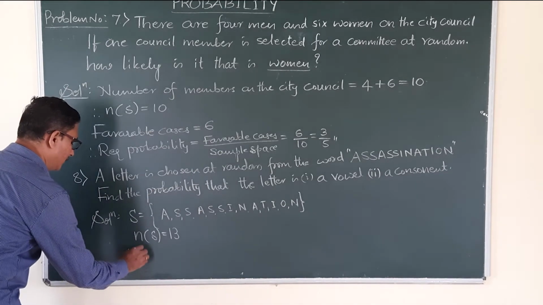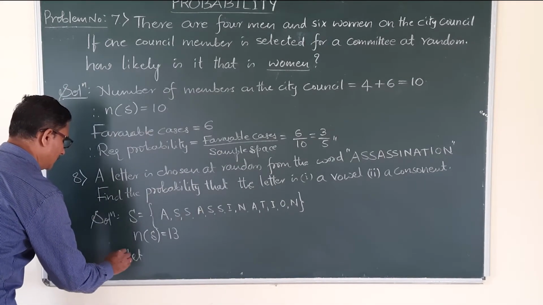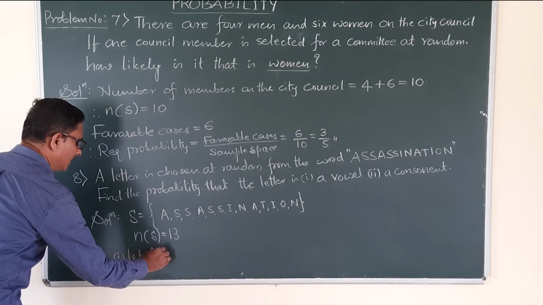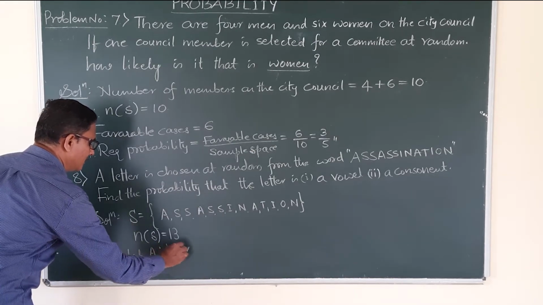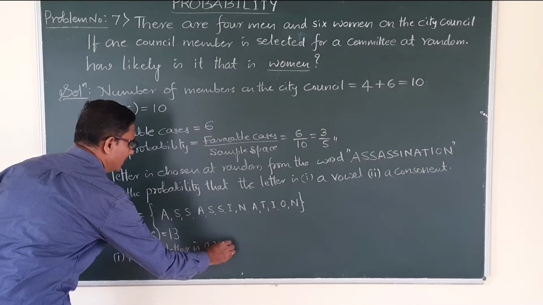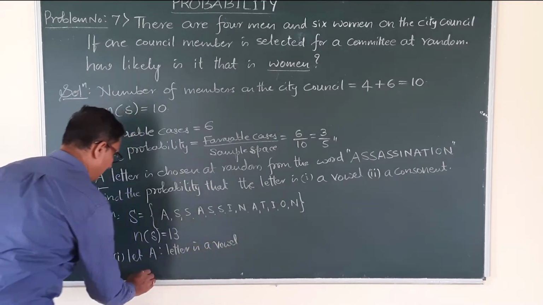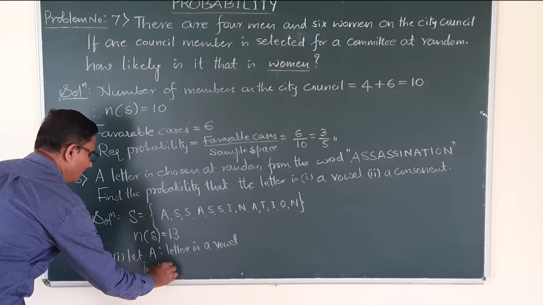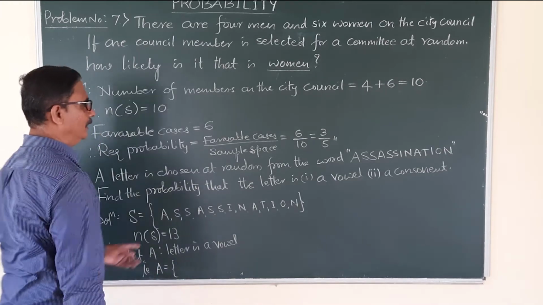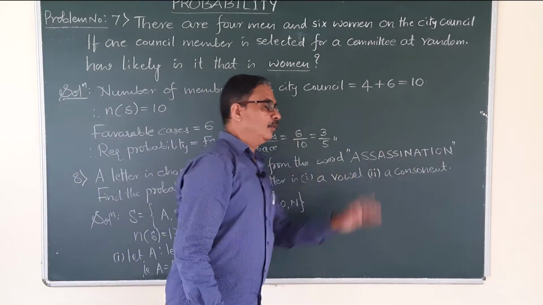Now here first question. A stands for letter is a vowel. That is A is equal to, among those letters, what are the vowels?